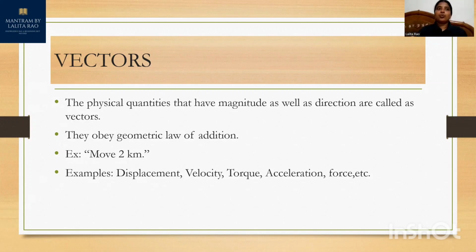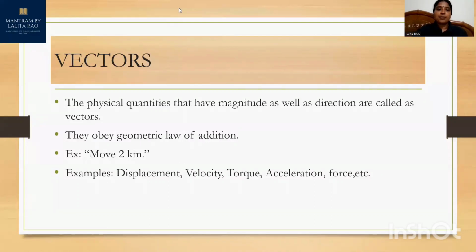No. Where? To the left, towards east, towards west, or towards north? This was just a simple example. It means it's incomplete information. It's necessary to mention the direction as well. In physics as well, we have some physical quantities that depend upon the direction, where direction plays a very major role. Such physical quantities that need magnitude as well as direction are known as vector quantities.